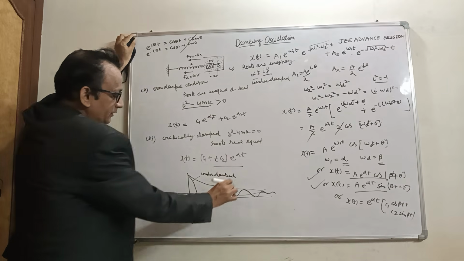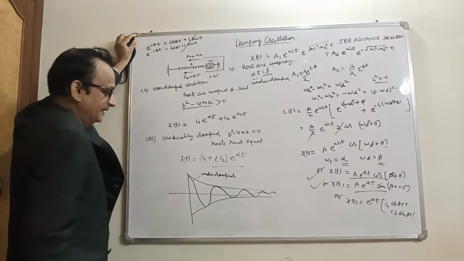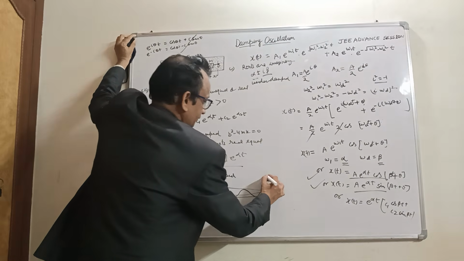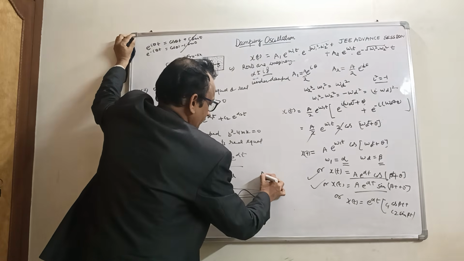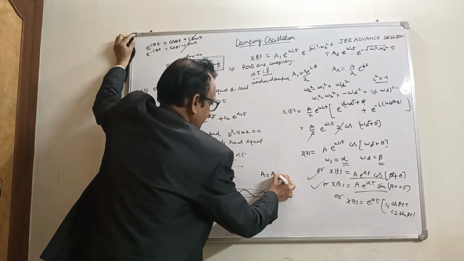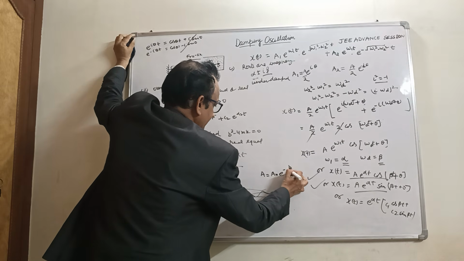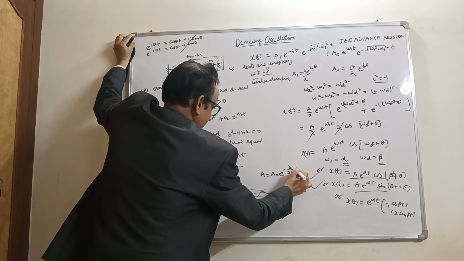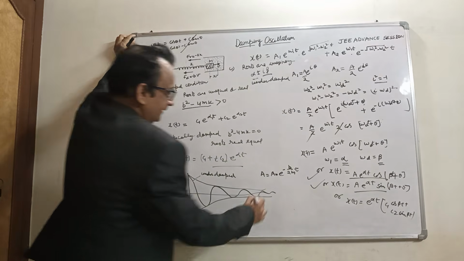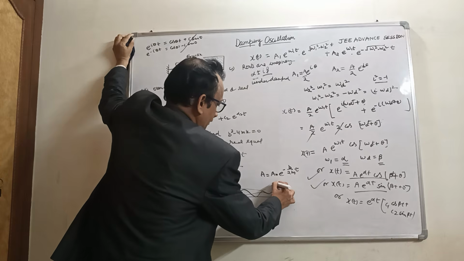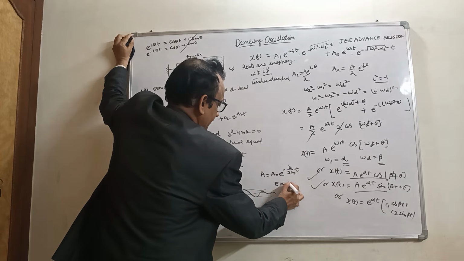Here the amplitude decreases exponentially. So the equation for amplitude will be a naught e raised to power minus b by 2m into t, and energy is proportional to the square of the amplitude.